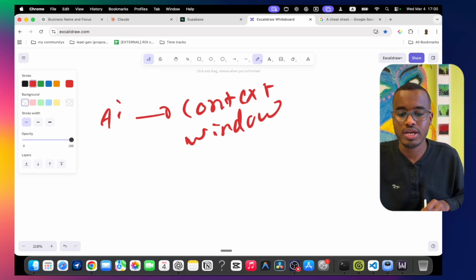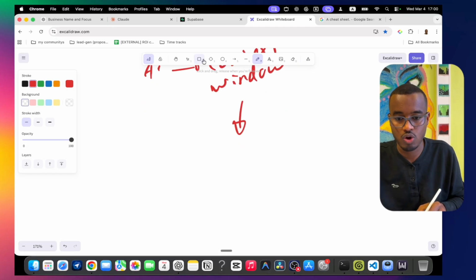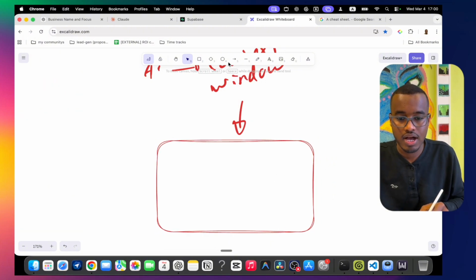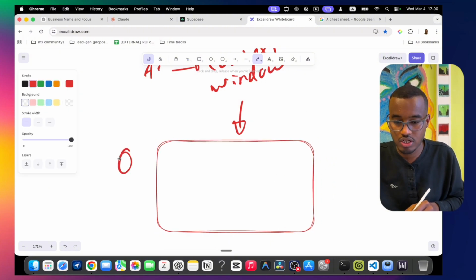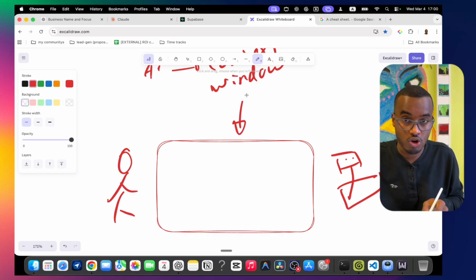Context window is a fancy way of saying, hey, you have a whiteboard. For example, this is the analogy I always use. You give your AI something. Here it is you, and here it is your AI. So you tell it, hey, this is the context window. Actually, it is a conversation you had with the AI.